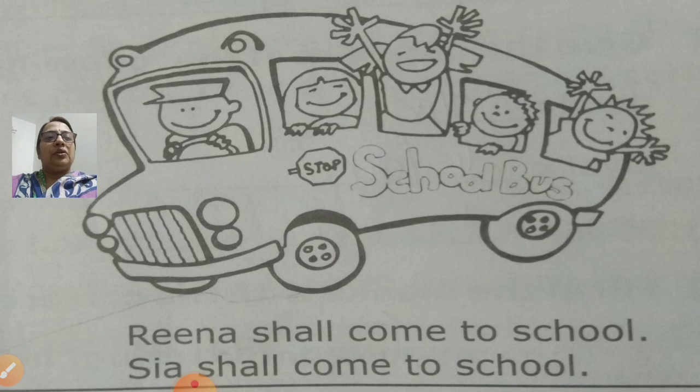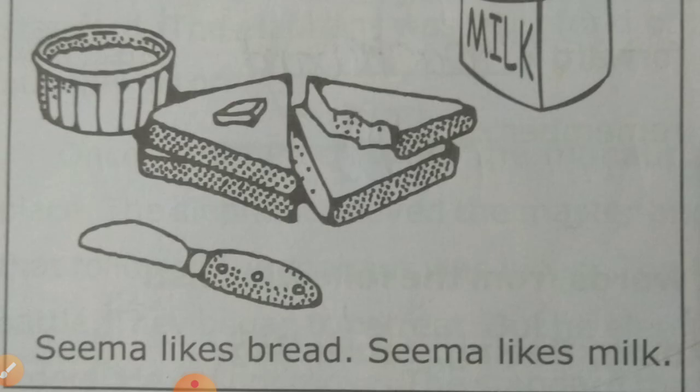Now this picture is there in your textbook, children. Observe the picture and read the sentences given below the picture. You can read it aloud with me. Reena shall come to school, Sia shall come to school. Now these two sentences are given here. Next example, Seema likes bread, Seema likes milk.